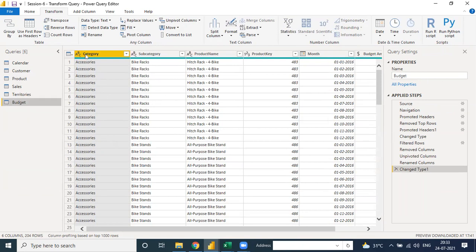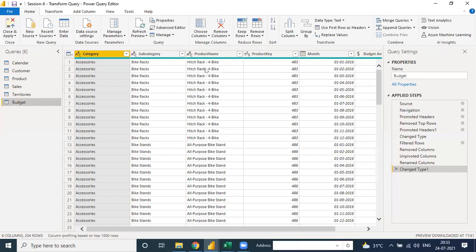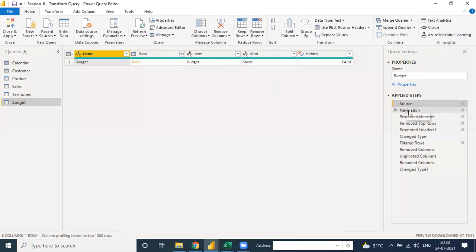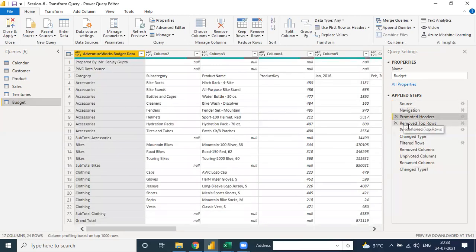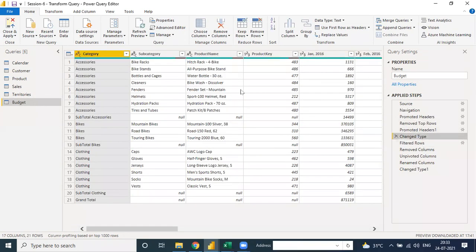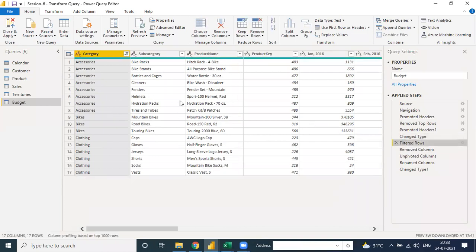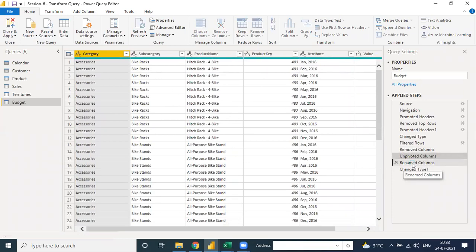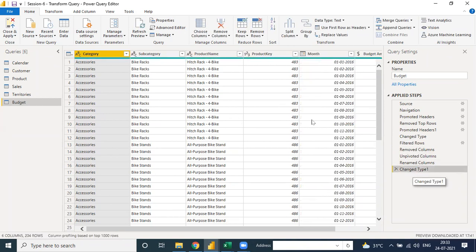So if you have any doubt in this transform query, all the columns are done, all the transformation is done. When you go to the first step, second step, third step, fourth step: remove GoPro and promote header. The next step is to filter rows, then open the null values, remove the grand total, then unpivot that column, rename the column names, and then change type for the product key. All the steps are recorded here. Finally, we just need to close and apply.